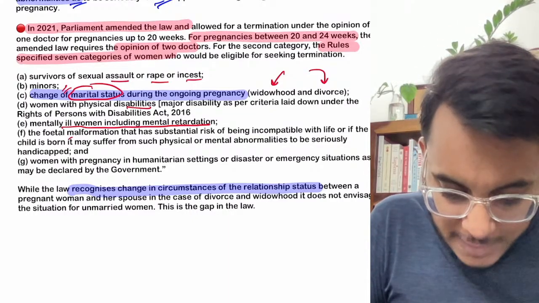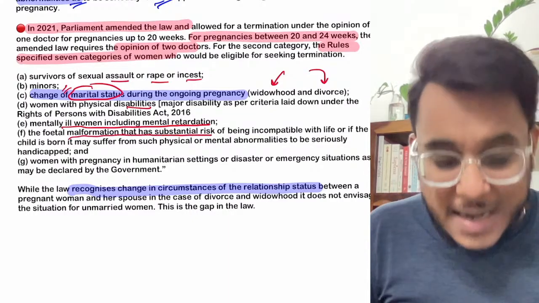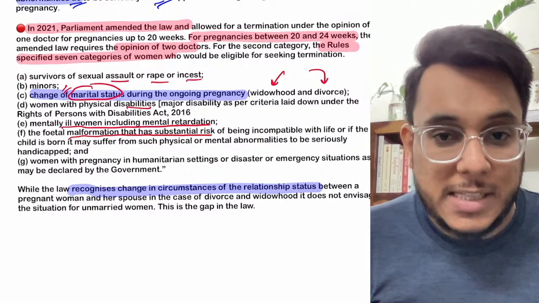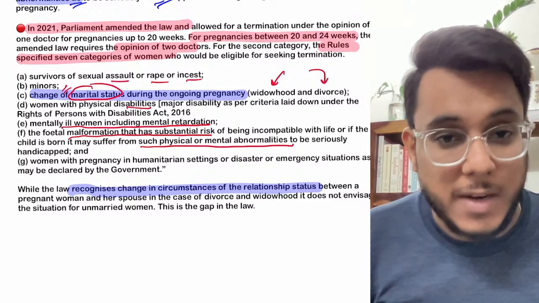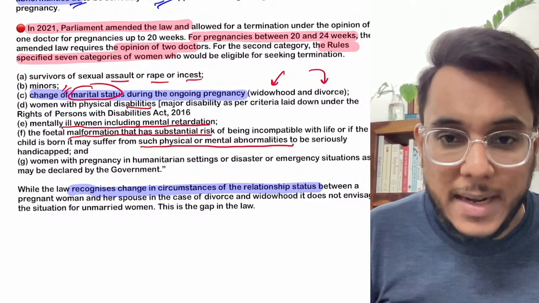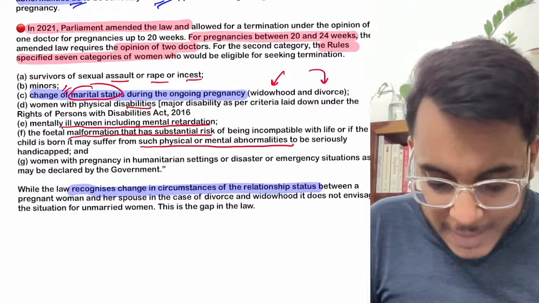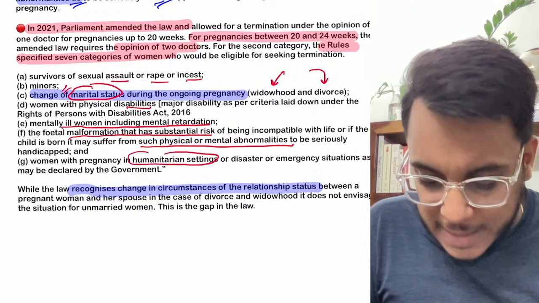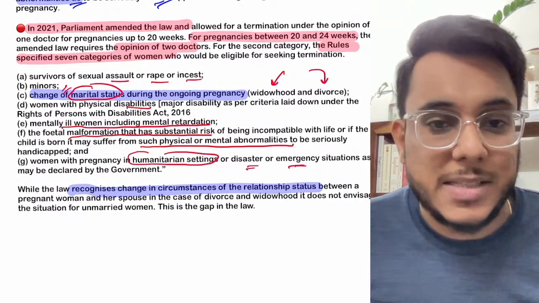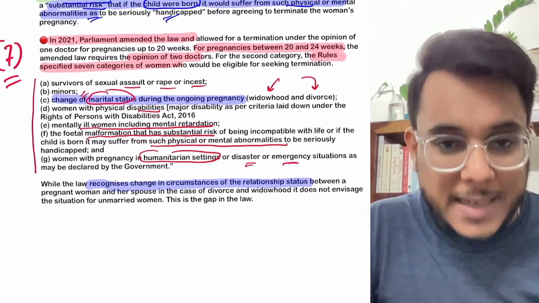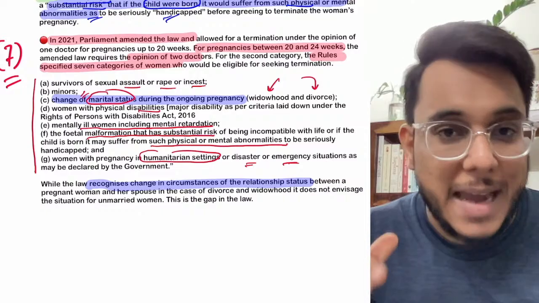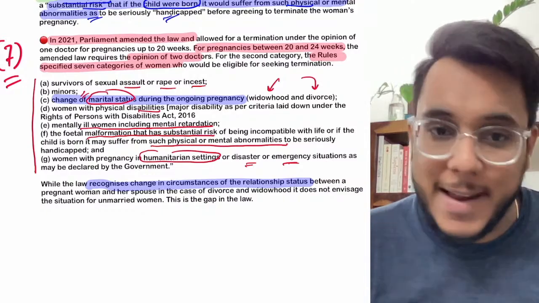Then if there is a fetal malformation, and it is provided that if the child is born, the child will have physical or mental abnormalities or will be handicapped, then the abortion can be carried. Or if the woman with pregnancy is struck in some humanitarian or disaster or emergency-like situation which will be declared by the government. So these are the 7 conditions only under which the abortion can be carried between 20 to 24 weeks.